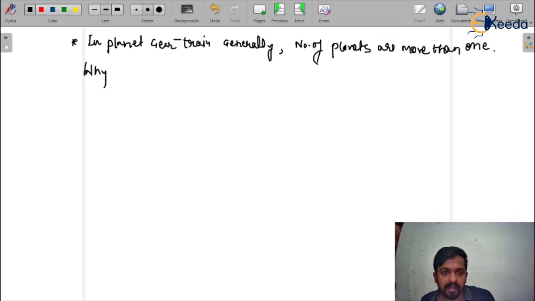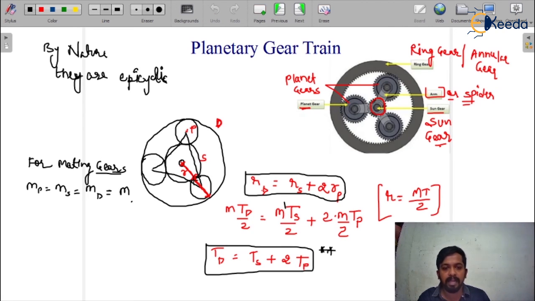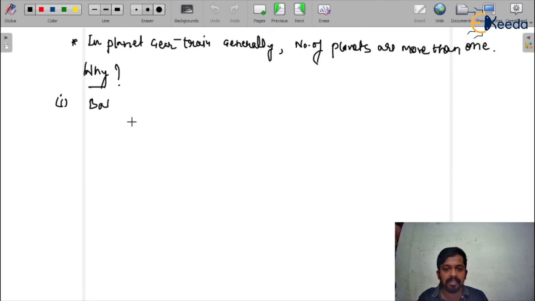If they ask you in an interview why we use more than one planet gear, the first reason is just balancing. Because if there is one planet gear, there will be an unbalance. But if we use 3 planet gears, you can see there is balancing.